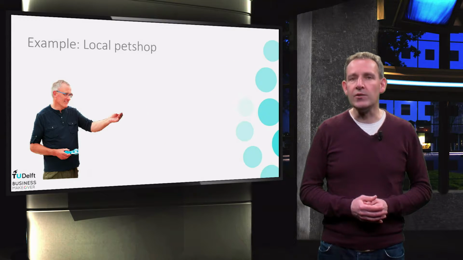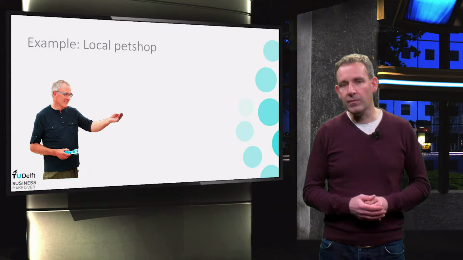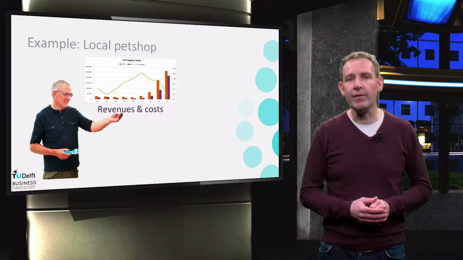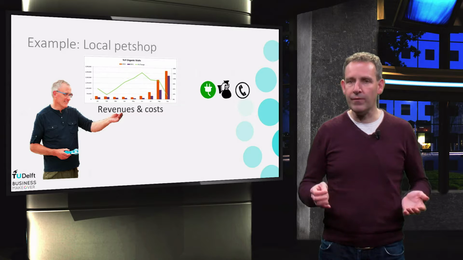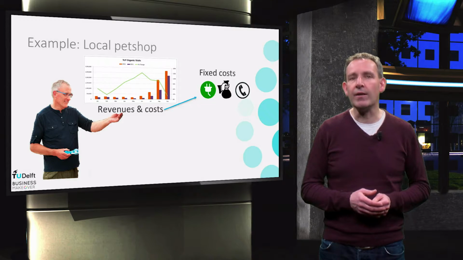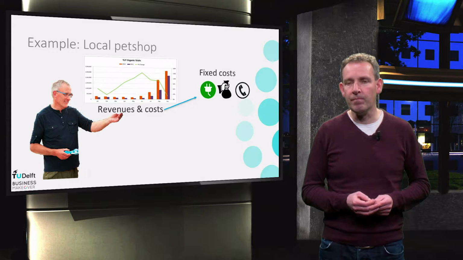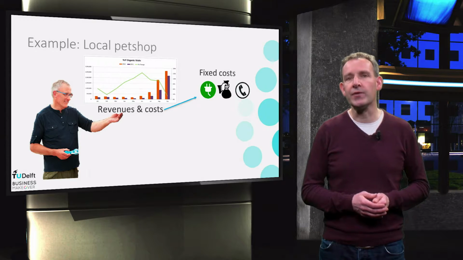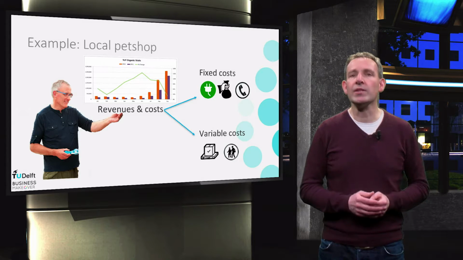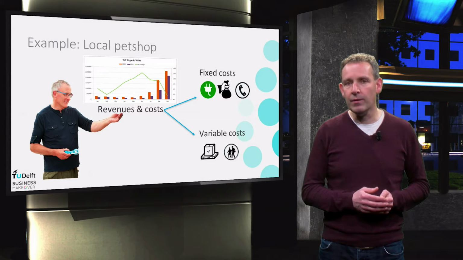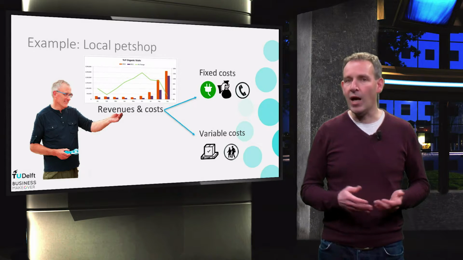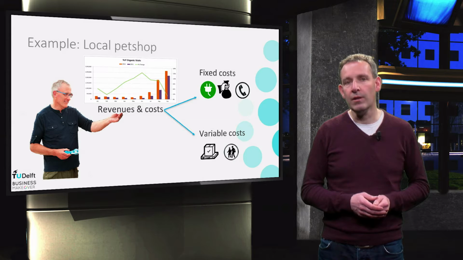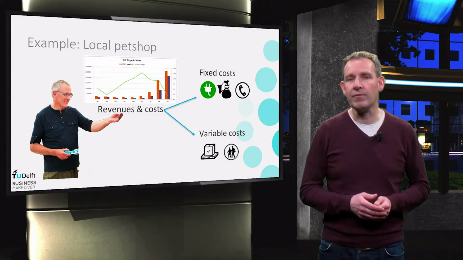The first thing they do is look at the profitability of Albert's shop. They decide to analyze all costs and sales revenues. The costs are split into two main categories. First, the fixed costs. These are all the costs that are independent of the number of products sold. This includes loans, insurance, rent, electricity and the phone. Second, the variable costs. These costs are proportional to the number of products sold. Think of purchase costs and labor. It turns out that sales revenues are barely enough to cover those fixed costs, leaving no space for Albert to make a living out of his shop.